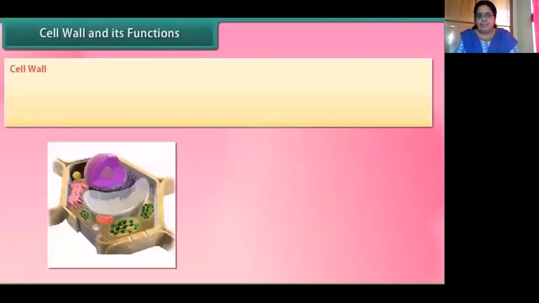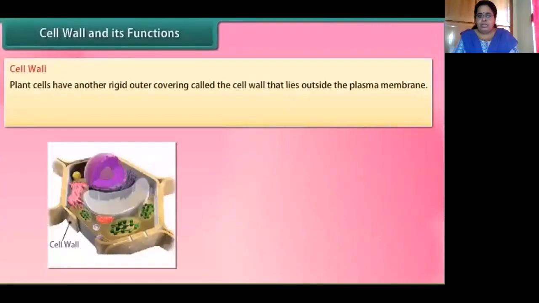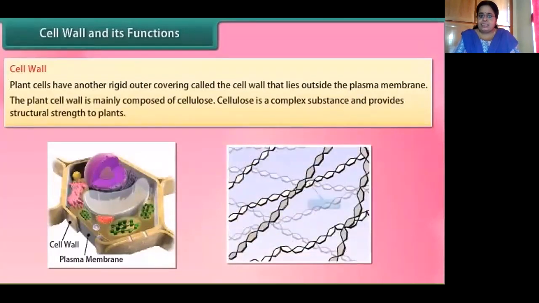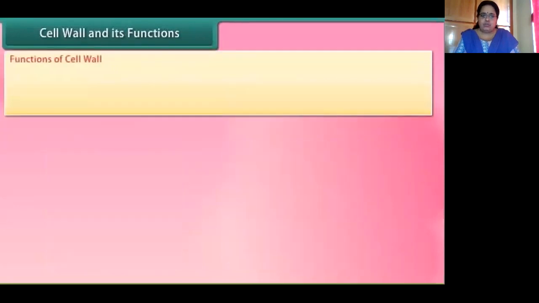Now we go over to the next component of the cell, that is the cell wall. What is a cell wall? Plant cells have a rigid outer covering called the cell wall. Where does the cell wall lie? Outside the plasma membrane. It is composed of cellulose. What is cellulose? It is a complex substance that provides structural strength to the plant.